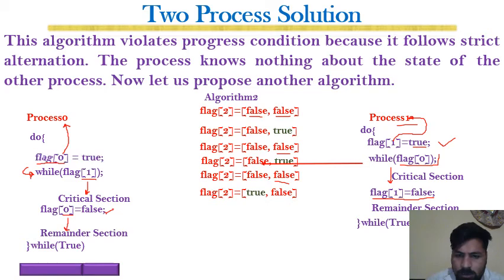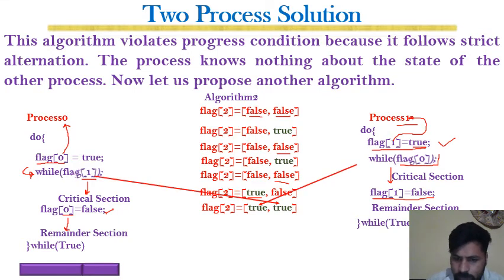Now, for example, process 0 enters, so it first sets its flag to true, and at this moment process 1 also wants to enter the critical section and also sets its flag to true.